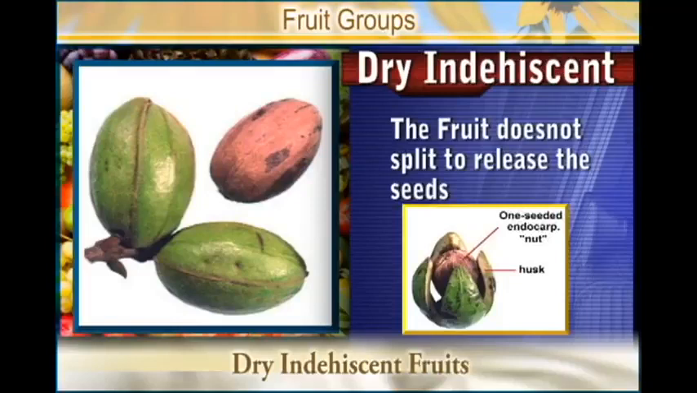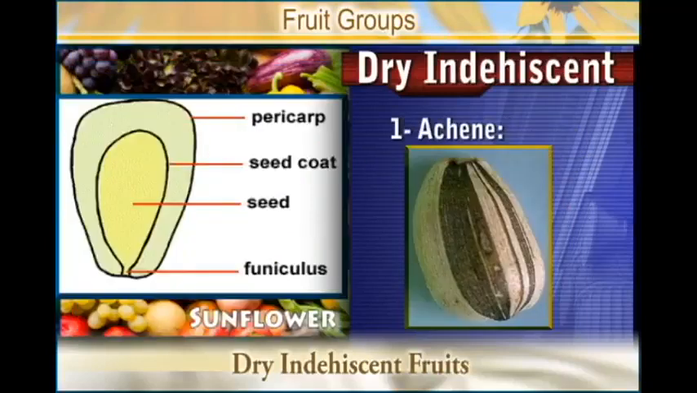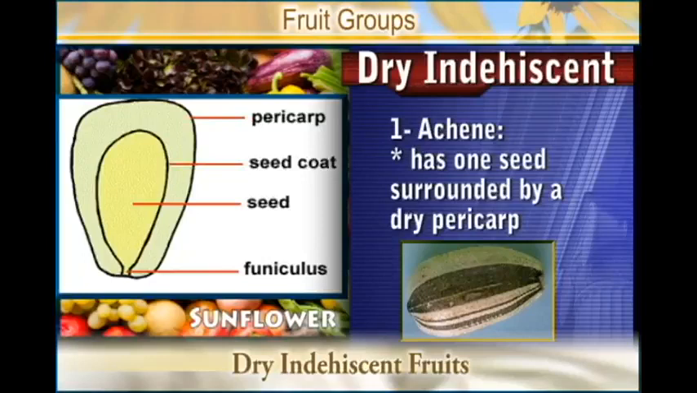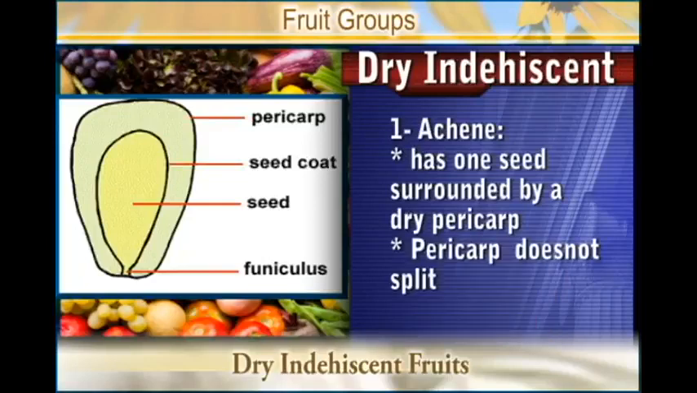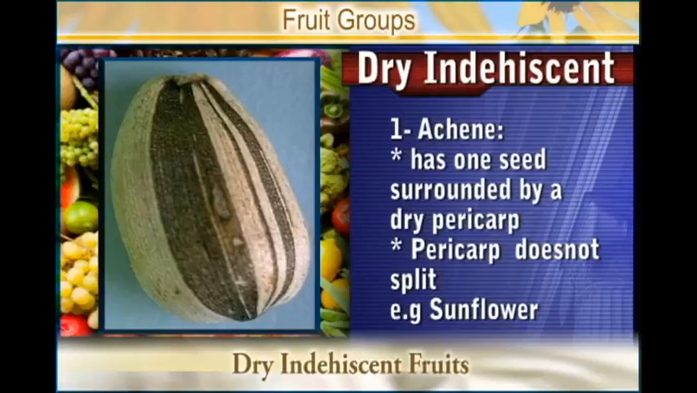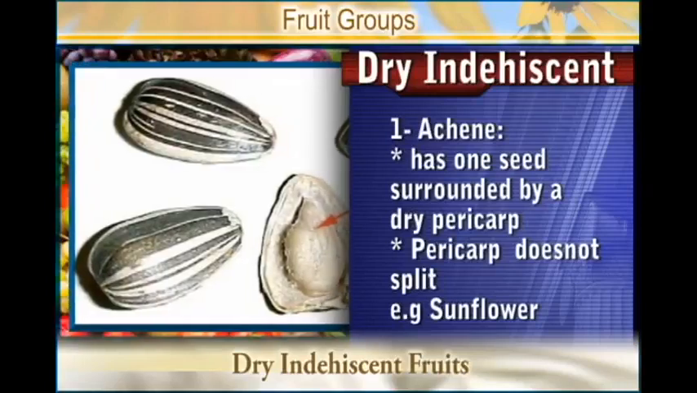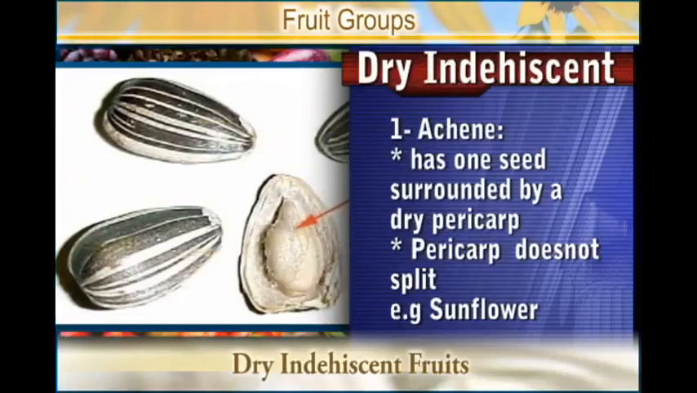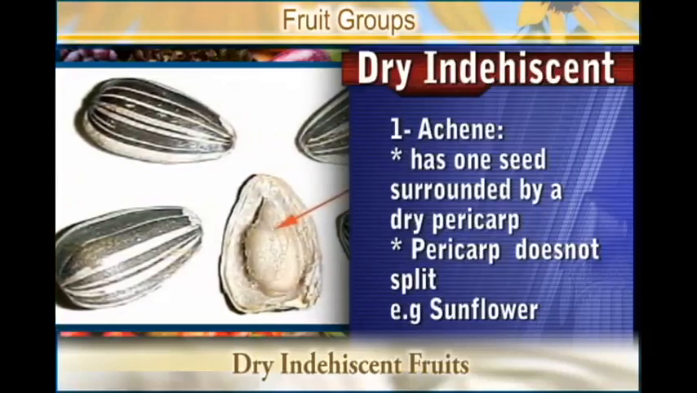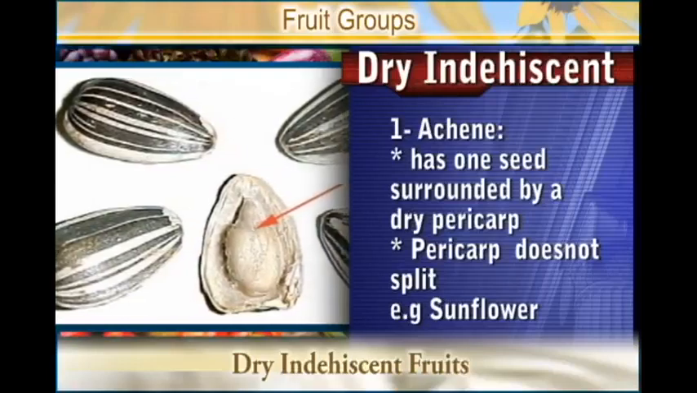One of the dry indehiscent fruits is the achene. An achene consists of one seed surrounded by a dry pericarp, and the pericarp does not spread. An example of an achene is the sunflower. You'll find that it has one seed which is surrounded by a dry pericarp. A pericarp is the outermost covering of the fruit, and this pericarp does not spread to release the seeds.